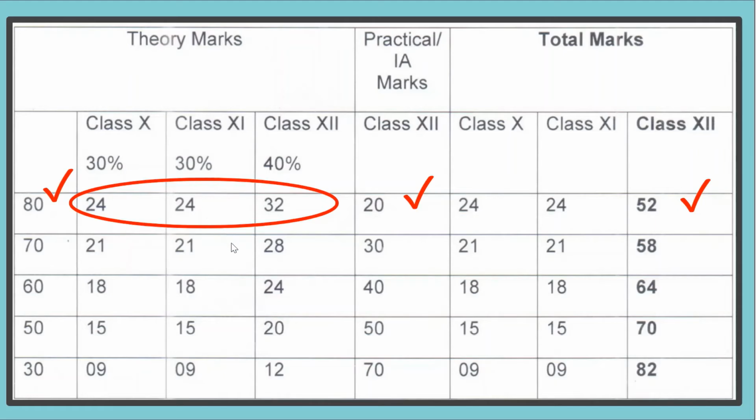Now coming on to class 11th. Class 11th is based upon all those subjects for which you are registered in class 12th. Class 11th exams were all taken offline. The whole session was completed offline, and the lockdown in the pandemic happened only in March. By that time, all the schools had taken their exams and done their calculations. So the exact marks of class 11th will be taken as 30% weightage for each registered board subject of your class 12th. Now the remaining 40% will be taken from class 12th performance.